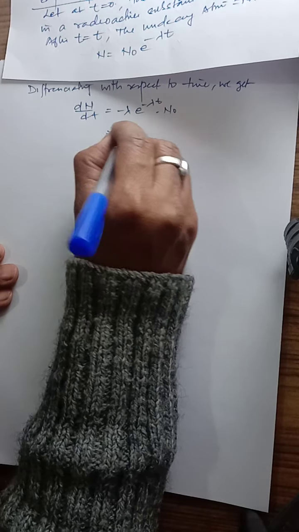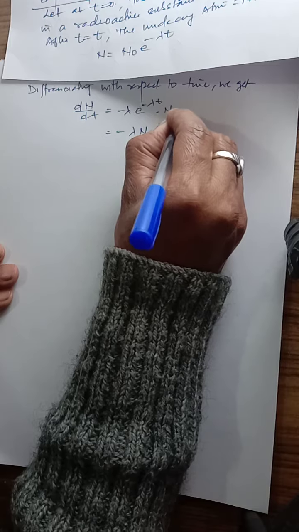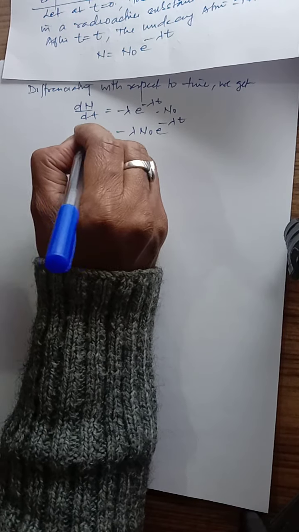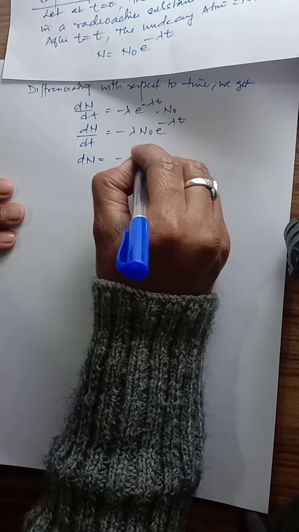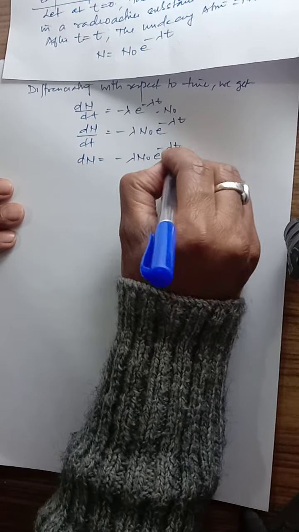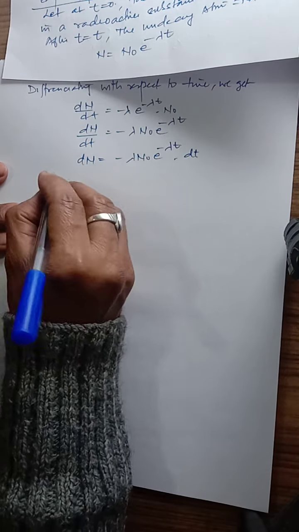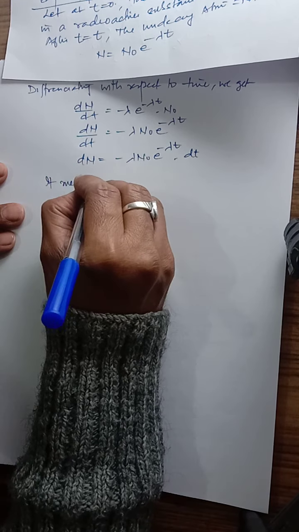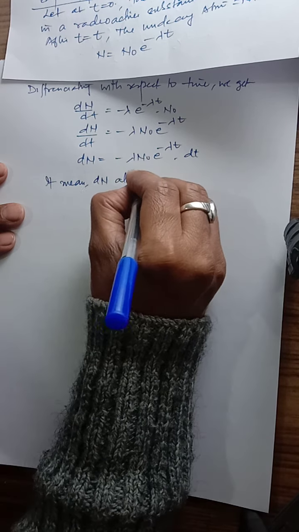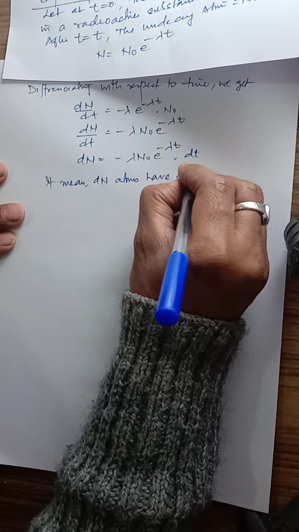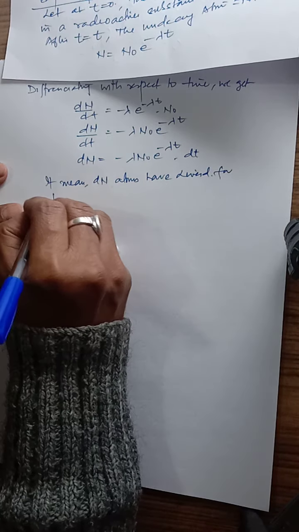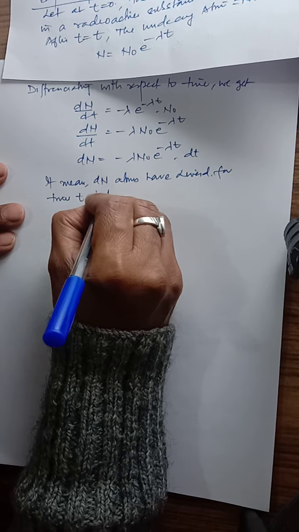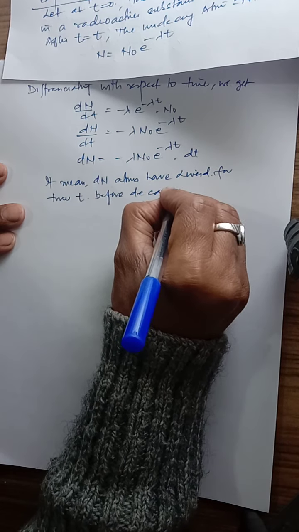So I can write dN by dt equals minus lambda N0 e raised to the power minus lambda t. So dN is minus lambda N0 e raised to the power minus lambda t with dt. It means that dN atoms have lived for time t before decaying. They will remain there before decaying.